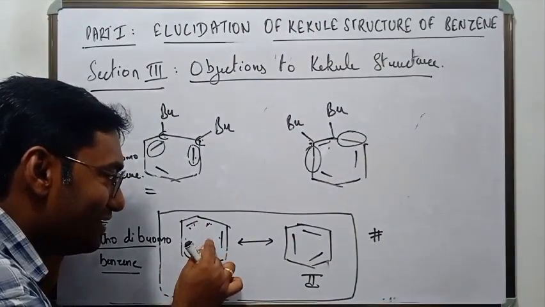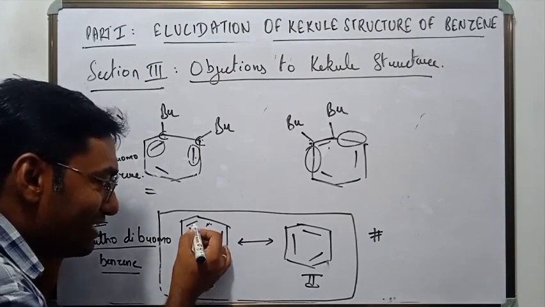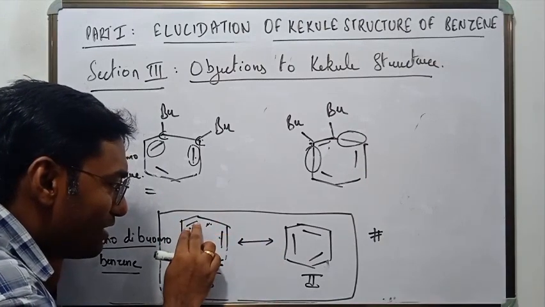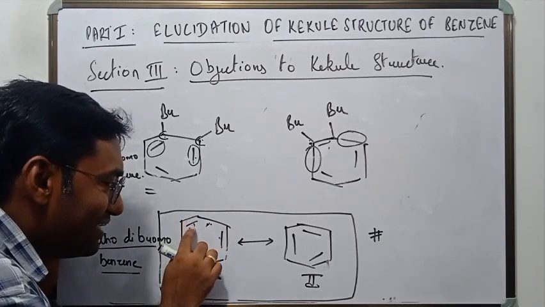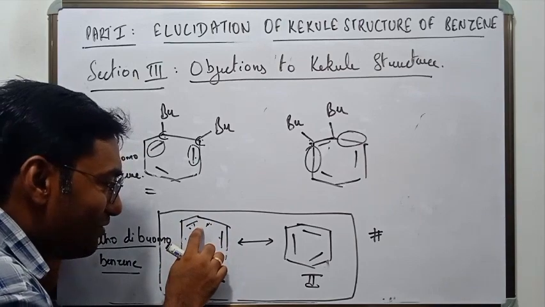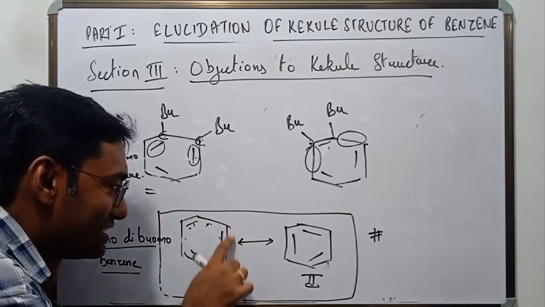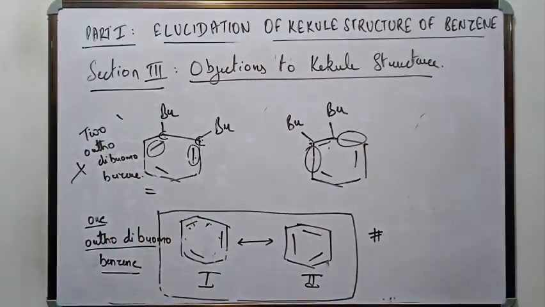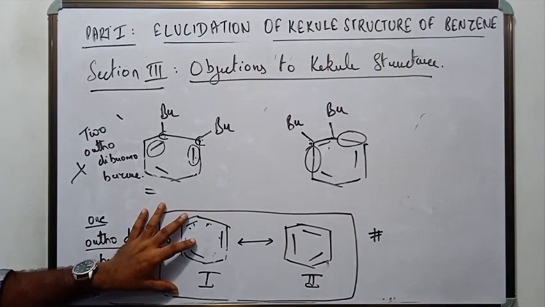That leads to a resonance hybrid structure. As said by Kekule, when oscillation happens, this pair of electrons is shared by three carbon atoms. But that is not right. This electron pair is actually shared by the six carbon atoms, and that is what we will discuss in part 2 of this video class. So this is the structure where Kekule finally ended.